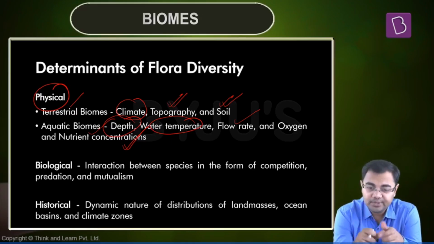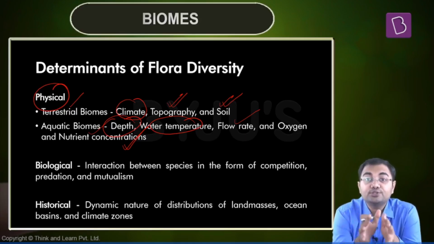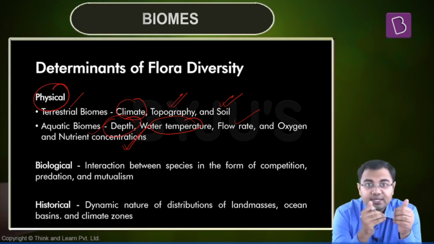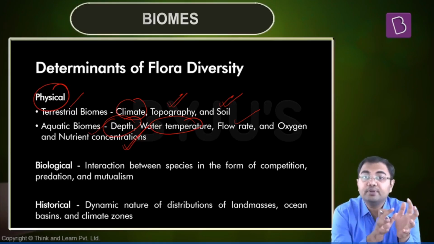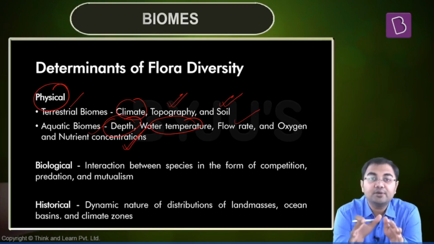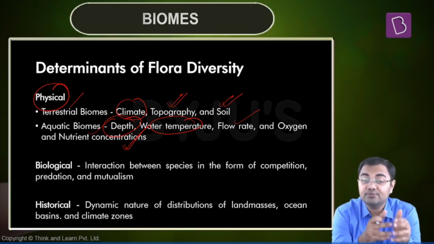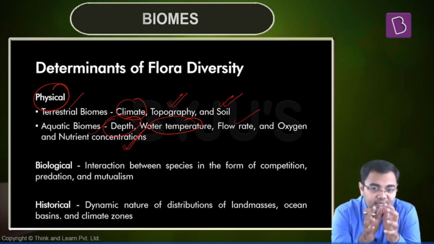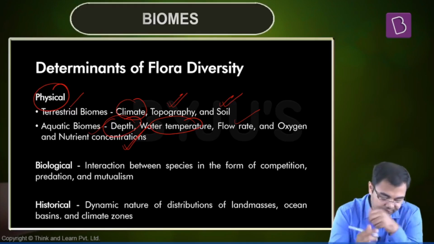Soil type is a big determinant. But at the same time, humidity and precipitation are also very big determinants of what kind of biome will have what kind of flora. Not only this, there are other factors as well, one of which could be biological factors. These biological factors are mainly to do with the different kinds of ecosystems, that is, the kinds of interactions that you are looking at in a given region. So that becomes another key factor.